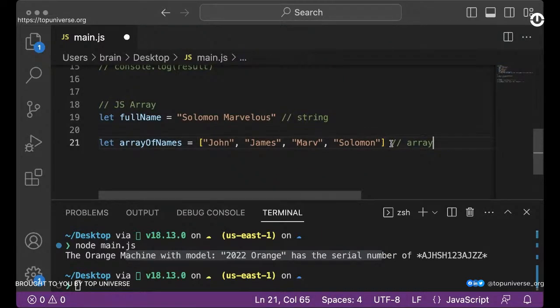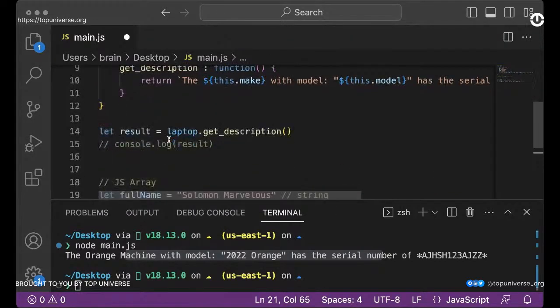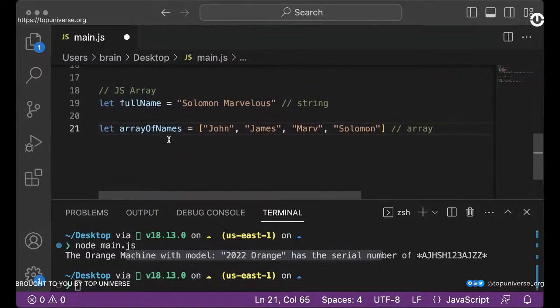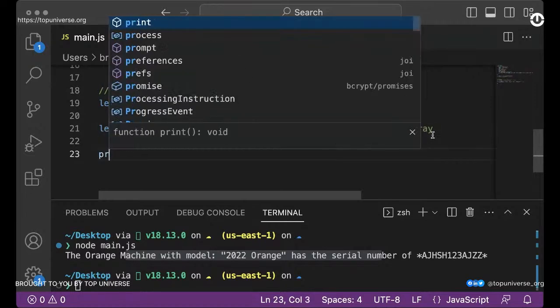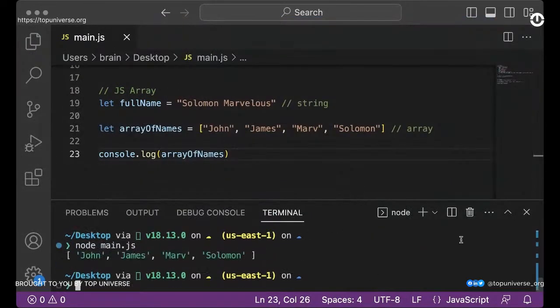So you can have multiple types within the array. In the first example here, I'm going to be showing you how to use just strings. In the second example, I'll show you how to use an array with objects, which is an array of objects, which you would actually use most of the time when you're building software, because most of the things you'll be fetching from the backend are probably an array of items, right? Kind of like a list of items. So now we have let array of names equals this. We can actually print out the arrays, right? So we can say console.log array of names. If I print this, you're going to get those names, of course, within that array, within the enclosed square brackets.